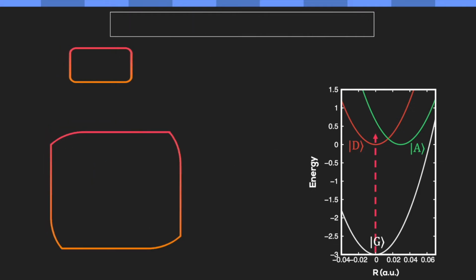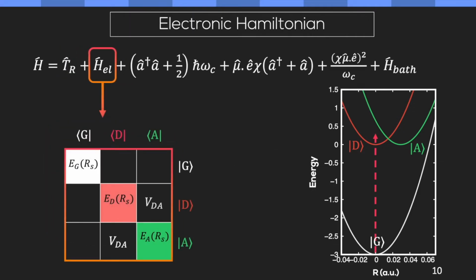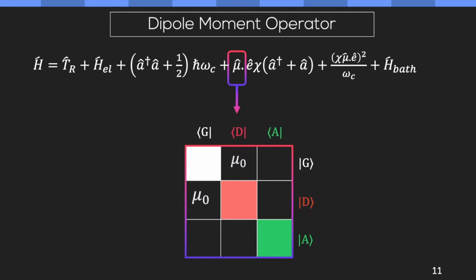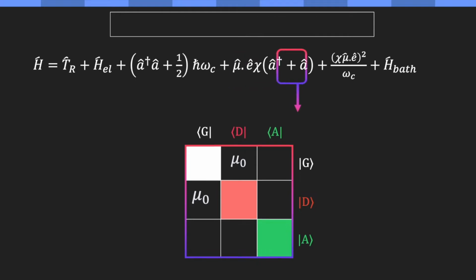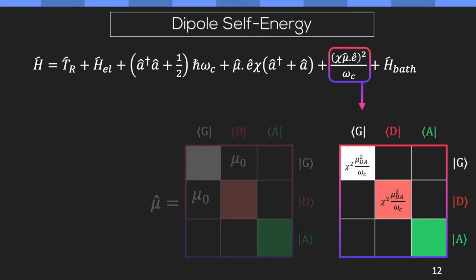Now the electronic part of the Hamiltonian looks like this, where we have only considered the diabatic coupling between the donor and the acceptor state, which is responsible for the charge transfer process. The dipole moment operator in this basis looks like this, where we have not considered any permanent dipole as an approximation. And note, there is no transition dipole between the ground and the acceptor state, as expected, because the acceptor state is a dark state. The corresponding dipole self-energy term looks like this.